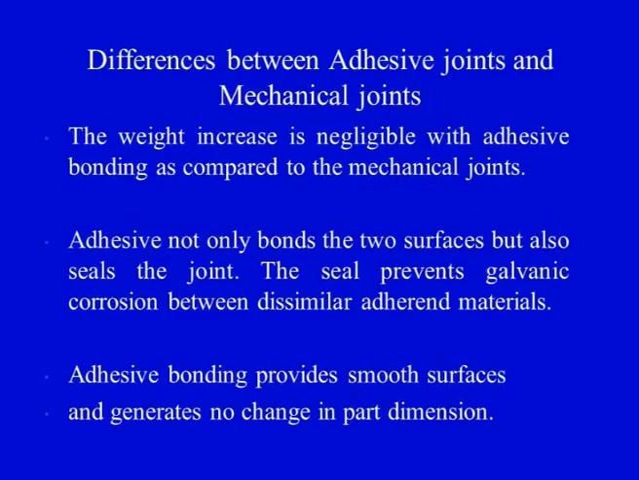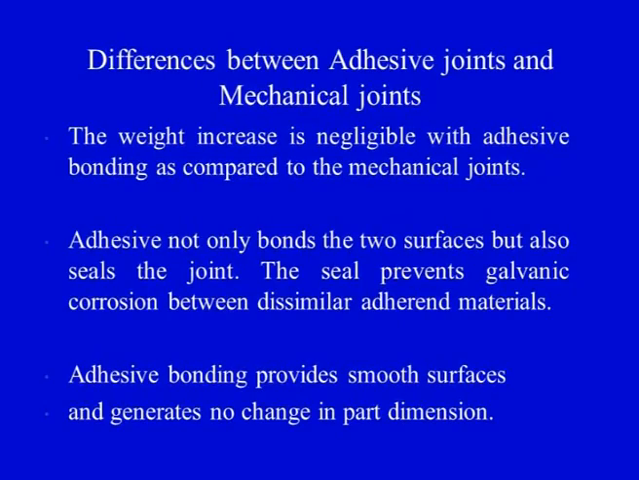Next point, adhesive not only bonds the two surfaces but also seals the joint. The seal prevents galvanic corrosion between the dissimilar adherent materials. So we have another advantage of adhesive joints, that it not only forms the joint between the two plates or two composite adherents, but it also seals the joint. So the chances of leakage are also minimized. Moreover, it prevents galvanic corrosion when we are joining a composite plate with a non-composite plate or a metallic plate or any other plate in which corrosion may take place. So galvanic corrosion is minimized when we use an adhesively bonded joint as compared to a mechanically fastened joint.